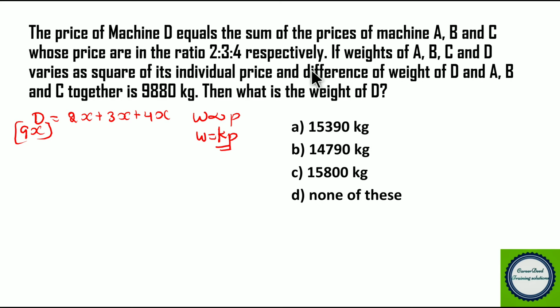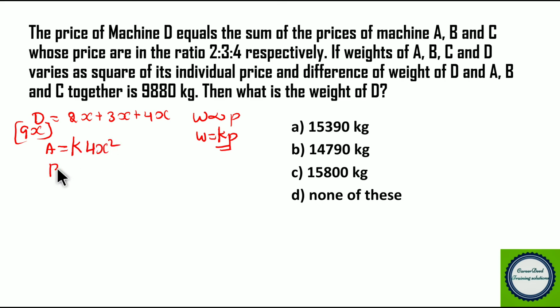So here it is given, see, the weight of A is directly proportional to the square of its price. So here A is 2 parts, right? So this varies as the square of its price. So we can say A is equivalent to the proportionality constant into the square of its price, so 2x square. So 2x the whole square is equivalent to 4x square.